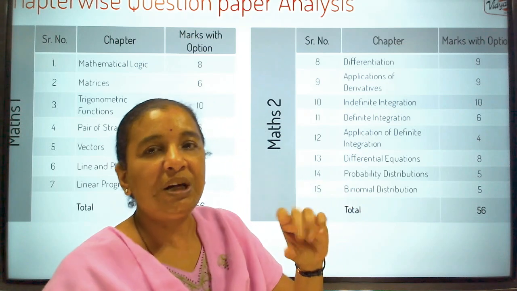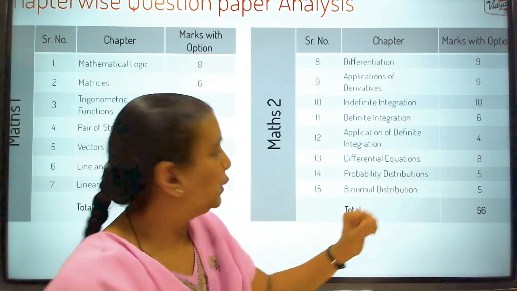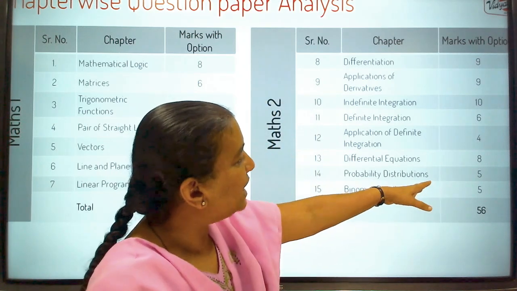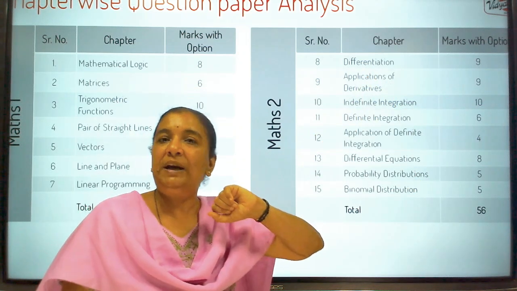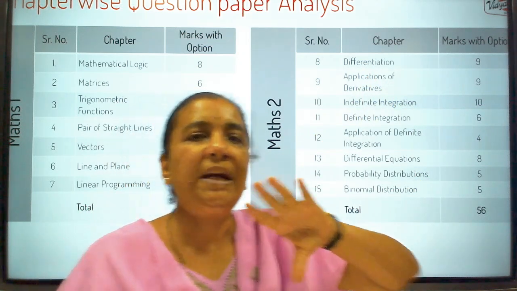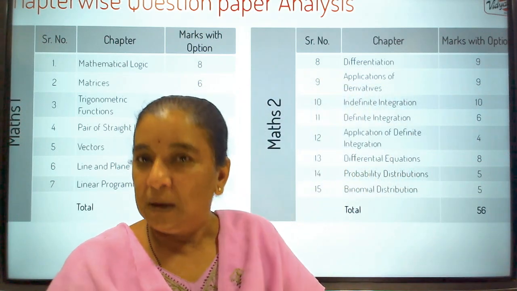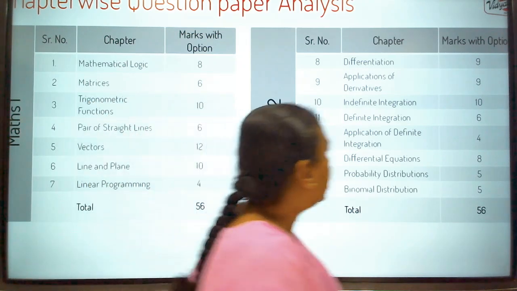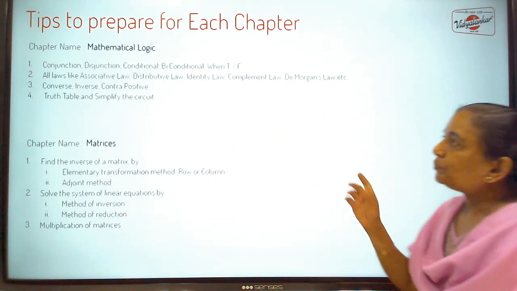So integration is the very, very important topic of Maths Part 2. Probability distribution, binomial distribution, they carry 5 marks each. Differentiation is also not a very difficult topic, because there the straightforward methods are given for different types of problems, and we will see how to tackle those problems. Okay. So this is regarding the weightage given.